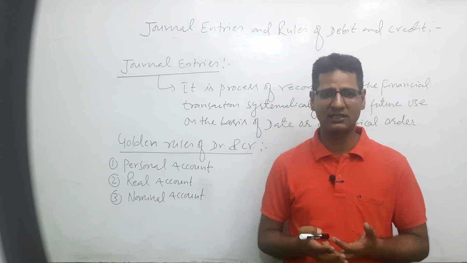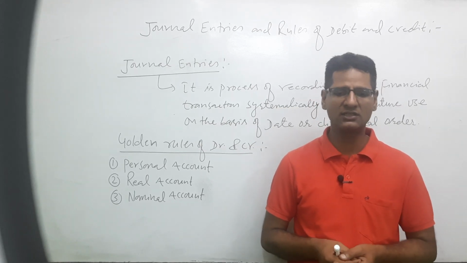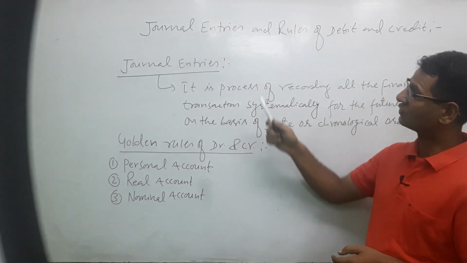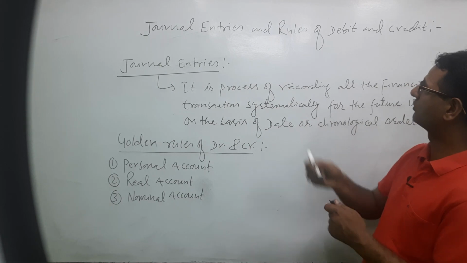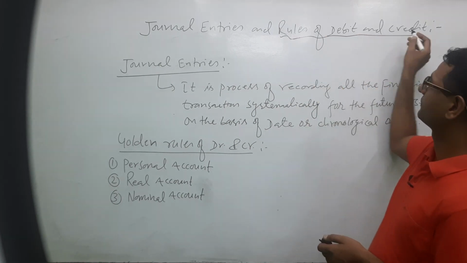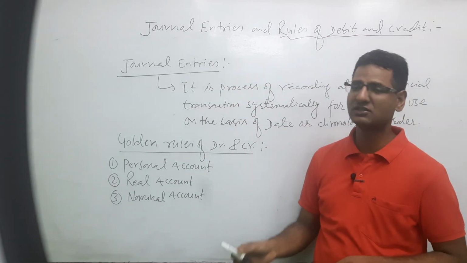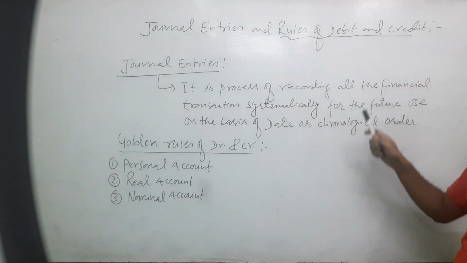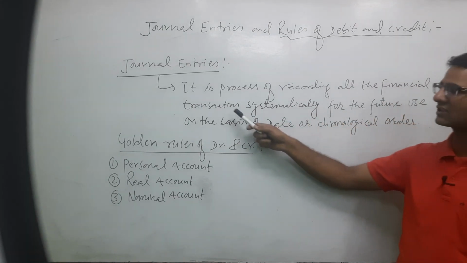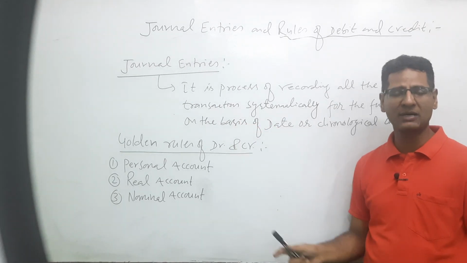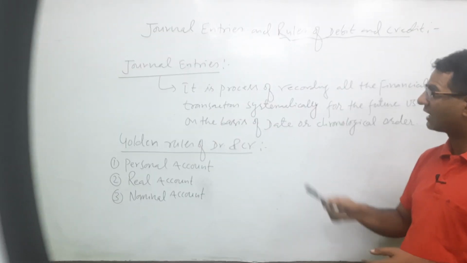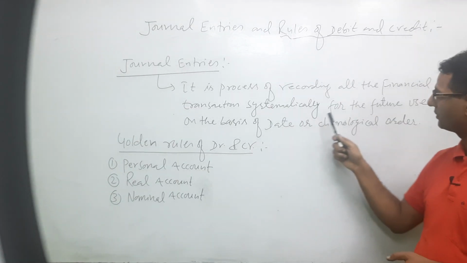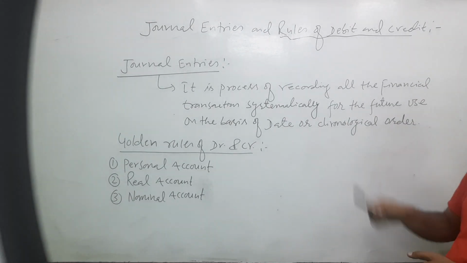Without identifying the different transactions or activities, we cannot make journal entries. So journal entries are totally based on the rule of debit and credit. So what is a journal entry? Simply we can say that a journal entry is a process of recording all the financial transactions, financial data, financial information, and such information is recorded systematically for future use or future reference.